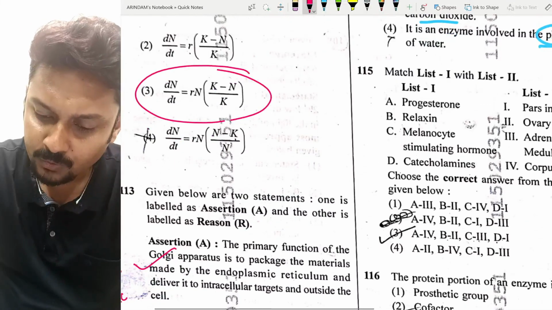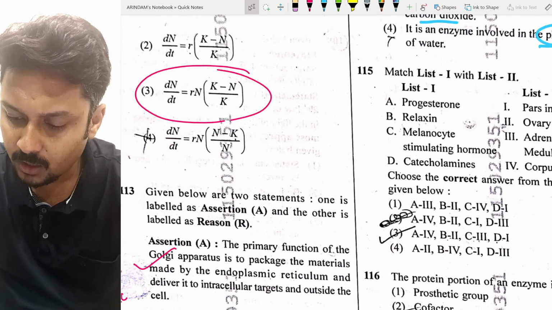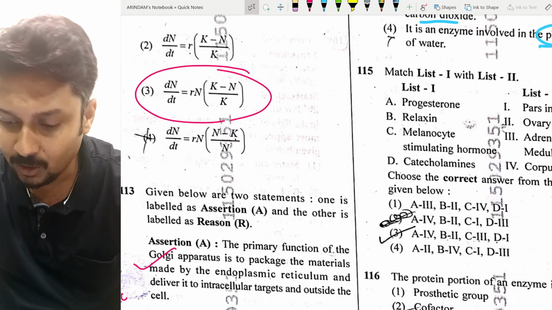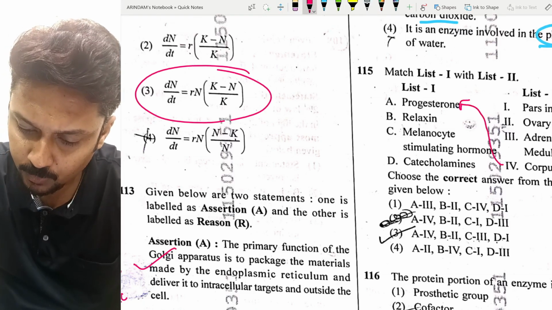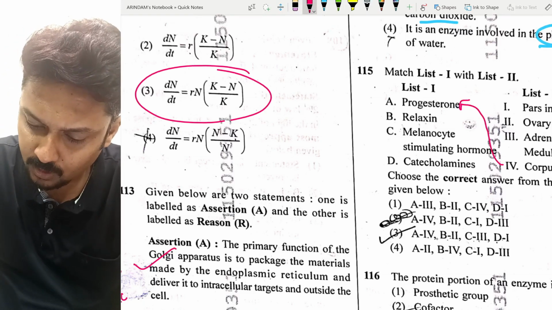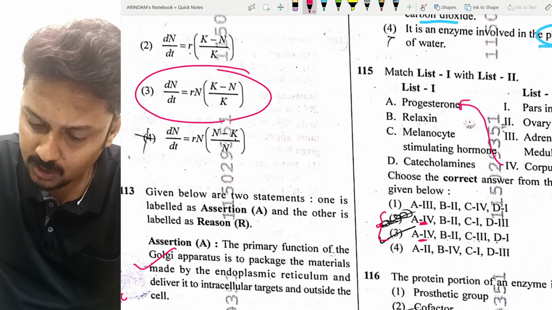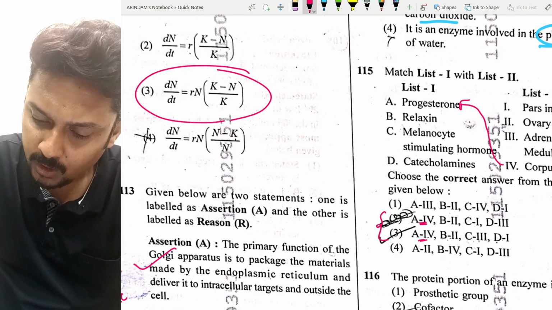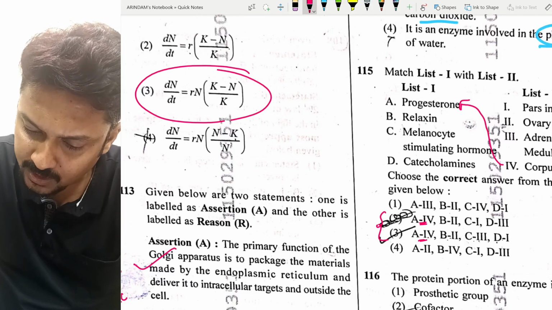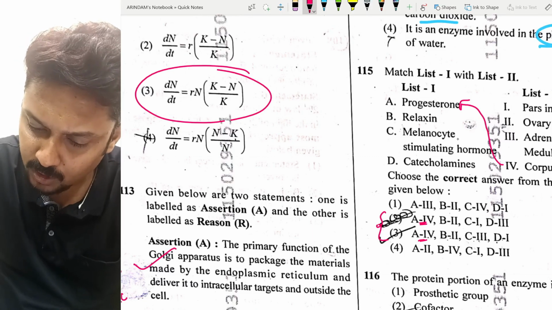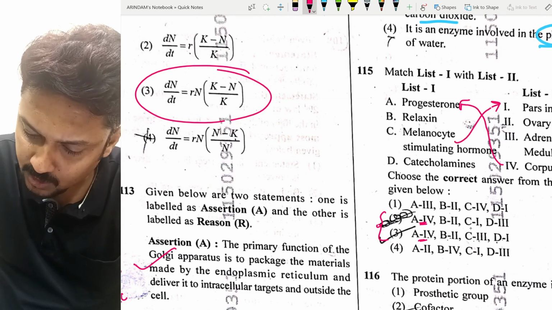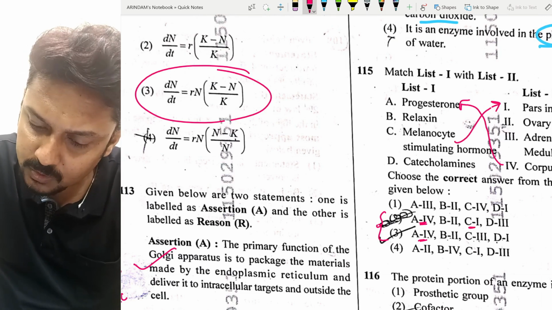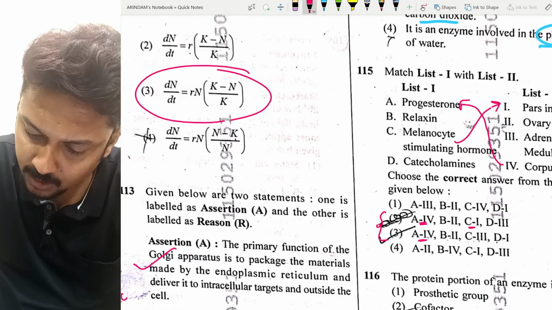Now question number 115. This question came from the chemical coordination chapter. Progesterone: obviously the corpus luteum secretes the progesterone hormone. So A matches with 4. Always try to do it like this. We can see option number 2 and option number 3, A is going with 4. Now the second is melanocyte stimulating hormone, which is released from the pars intermedia. So C with 1, given in option number 2.